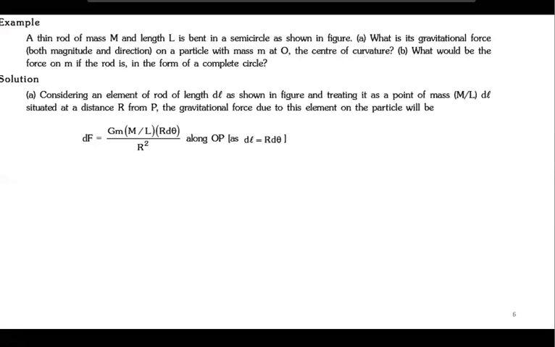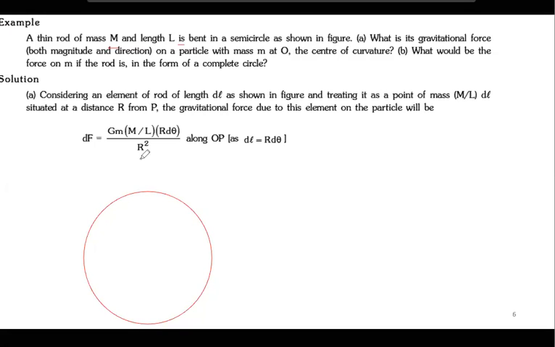I hope you have done the same type of problem in electrostatics, right? So what we have here is a thin rod of mass m and length L, which is bent in a semicircle. So I can say that it is just like a semicircle like this.